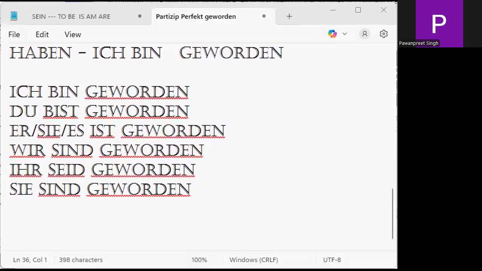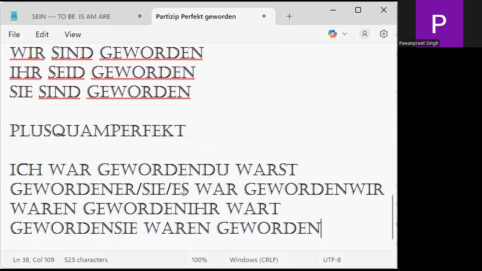Now, if I say I had, which is plusquamperfekt. Plusquamperfekt is what? Tell me. This is what I would say, had. I had become, but over here your had is a past, because sein past is war.